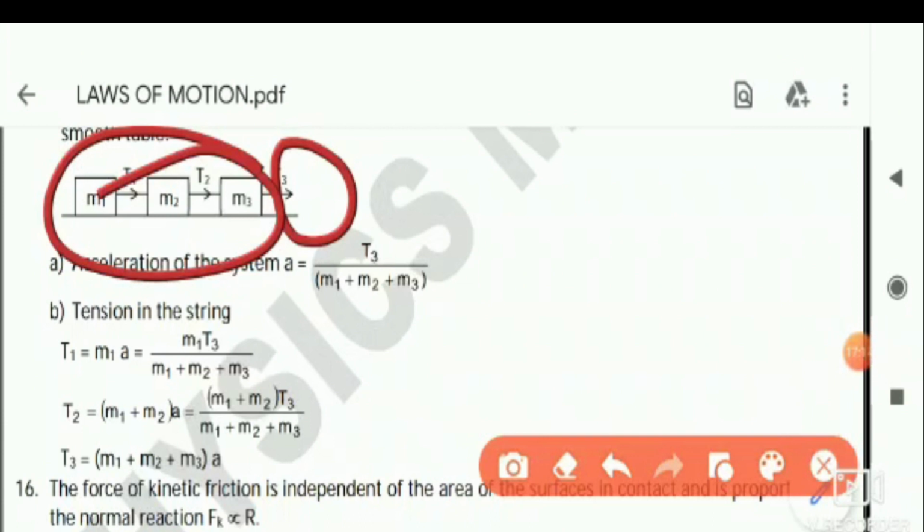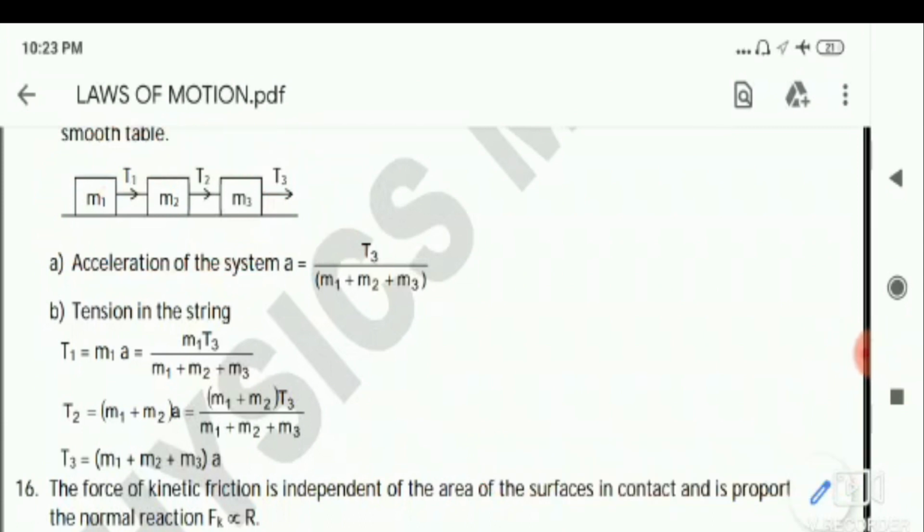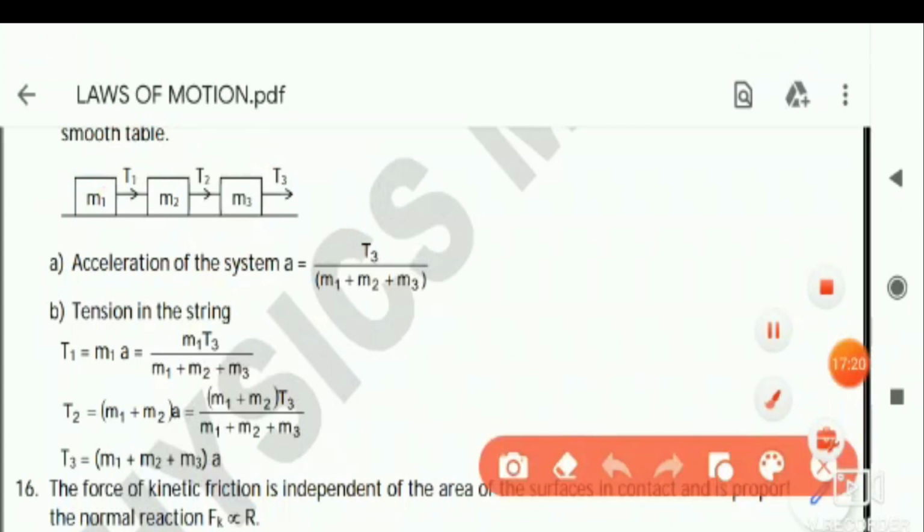So to find out this, happily you can use this formula. You can use here T1 is there, T2 is there, this is T1, this is T2, this is T3.